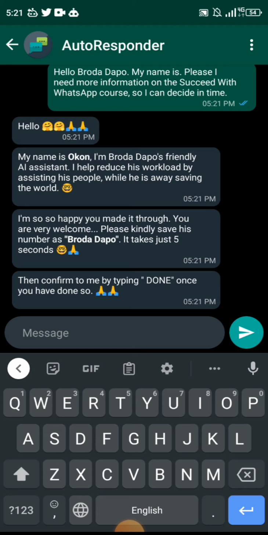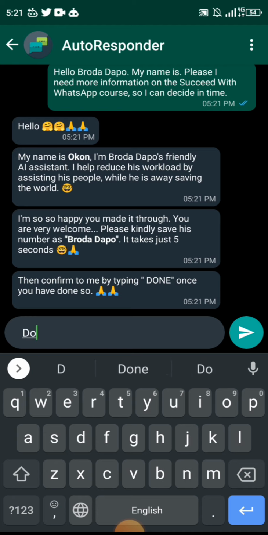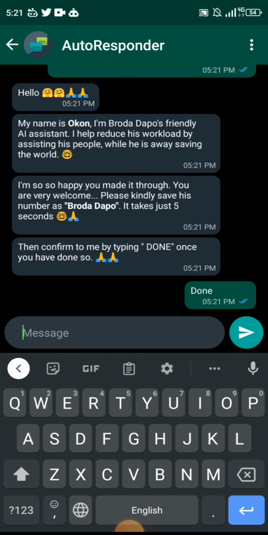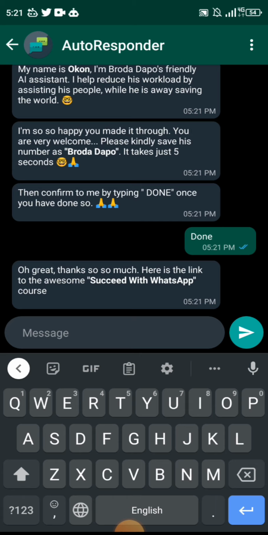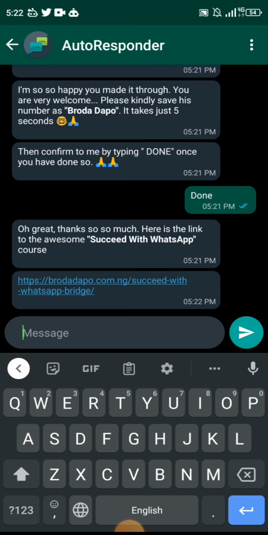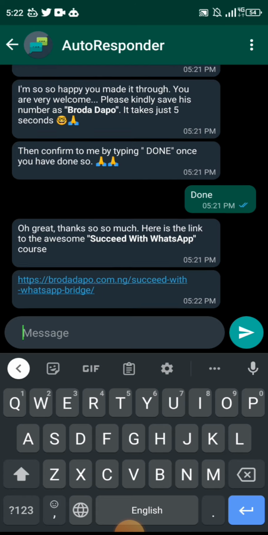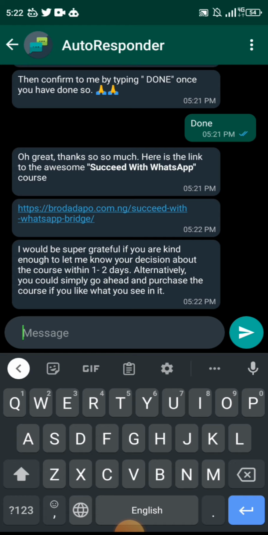Now, when I type done, remember I programmed different kinds of done, different ways in which people can write done. So I dropped that. See that my done is not exactly what it wrote. It wrote its own in capital letter, I wrote my own in small letters, but it picked it up because we already accounted for that situation. So you can see, oh great, thanks so much. And then it drops the link, right? Can you see how beautiful and life-saving this is?